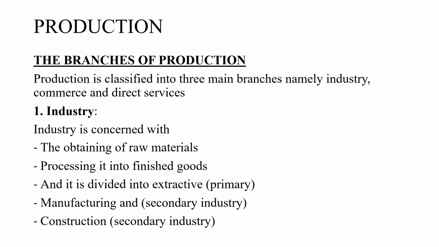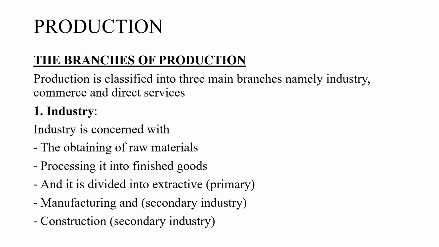Primary industry has one type, which is extractive, which involves extracting raw material from the source. Then there is where finished goods are manufactured, which is a type of secondary industry, and also construction, which is a type of secondary industry.